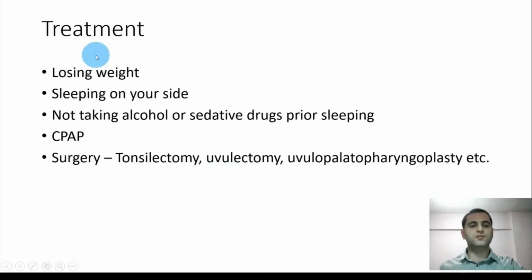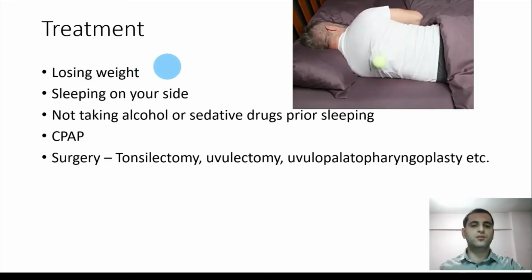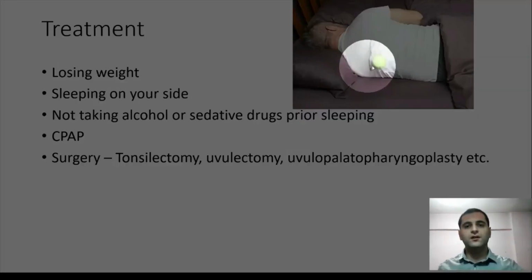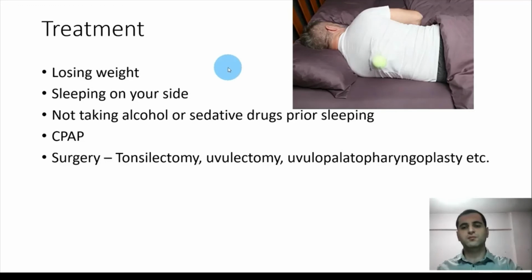The most important treatment for obstructive sleep apnea is losing weight, because, as I have already mentioned, the most prominent risk factor is obesity. Also, sleeping on your side reduces the number of apnea and hypopnea episodes. A very common practical method is to bind a tennis ball on the back, so lying on your back becomes very uncomfortable. So when you sleep, you tend to sleep on your side, and this is very commonly used nowadays.